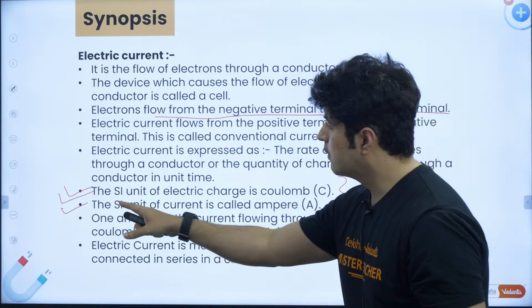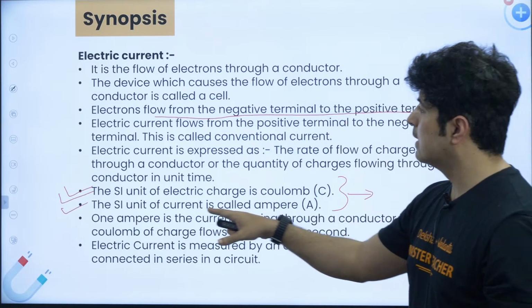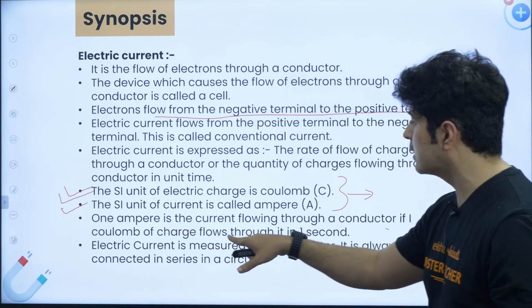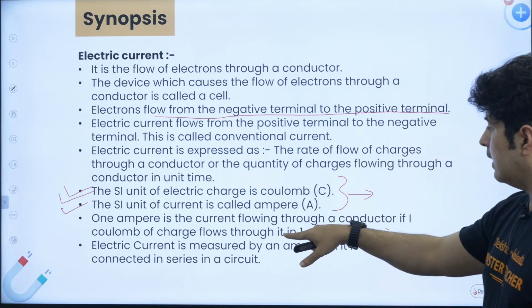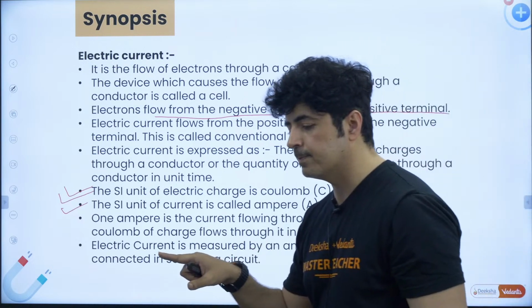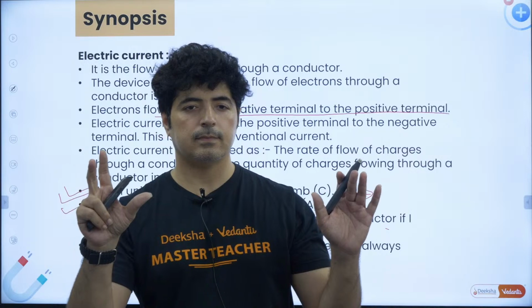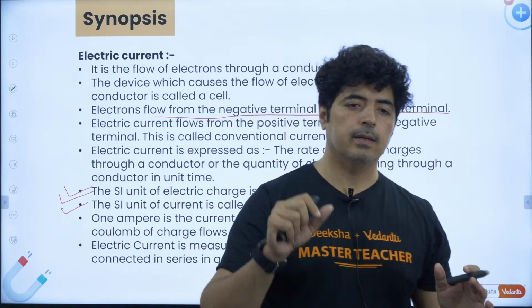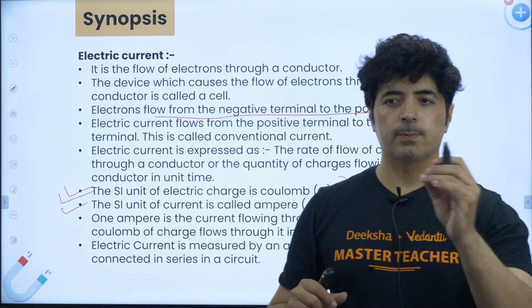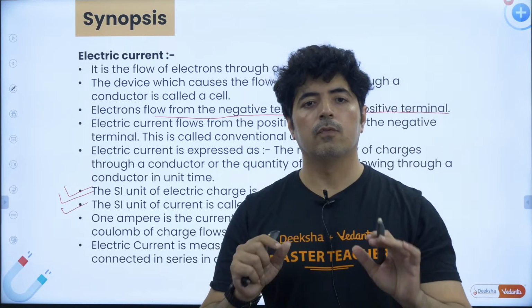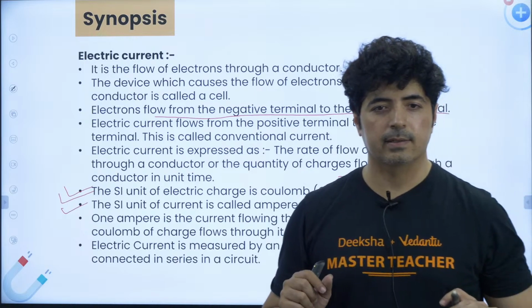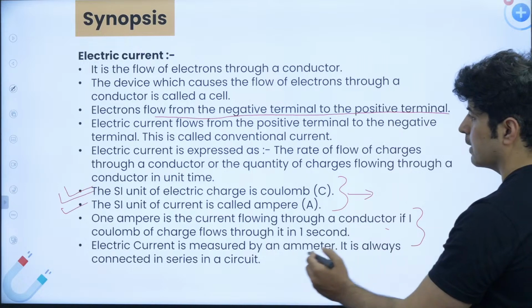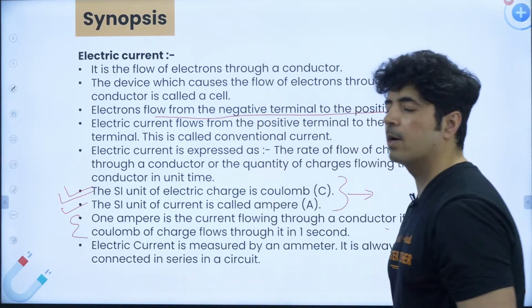First is the SI unit. This is an important part. Second, 1 ampere is the current flowing through a conductor if 1 coulomb of charge flows through it in 1 second. It means there is a conductor. When 1 coulomb of charge passes through that in 1 second, we call it 1 ampere. That's it. You have to just remember this definition directly as it is, write it as it is and get the marks.